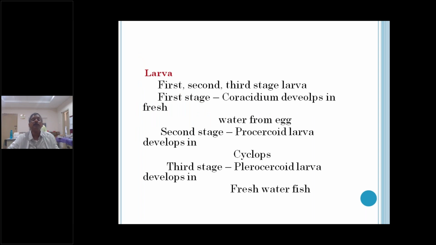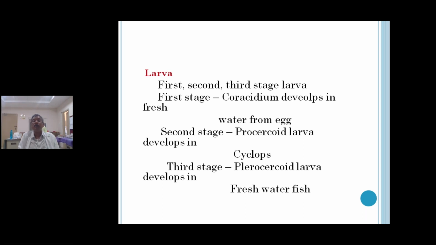Larva. The first stage larva, second stage larva, third stage larva are there. Already I told there are three larval forms. The first stage larva is the coracidium larva, which develops in fresh water from the egg, through the pore that is called the operculum. From that operculum, the ciliated coracidium larva comes out from the egg. The second stage larva is called the procercoid larva.